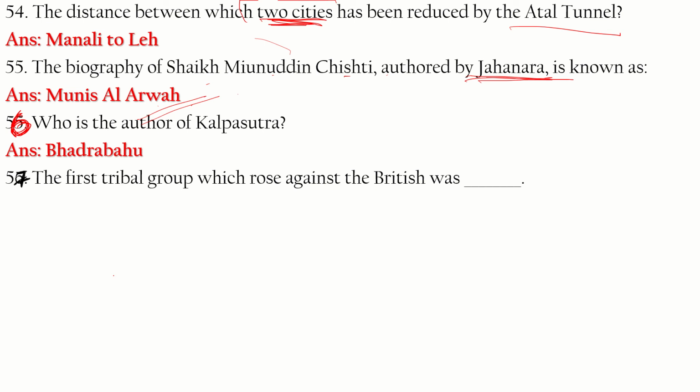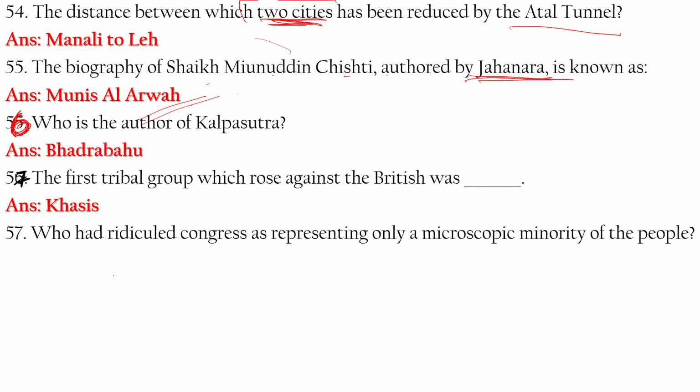The first tribal group which rose against the British, we did this question before. This is Khasis. Who had ridiculed Congress as representing only a microscopic minority of the people? It was Lord Dufferin. Lord Dufferin ridiculed Congress as representing only a microscopic minority of the people.